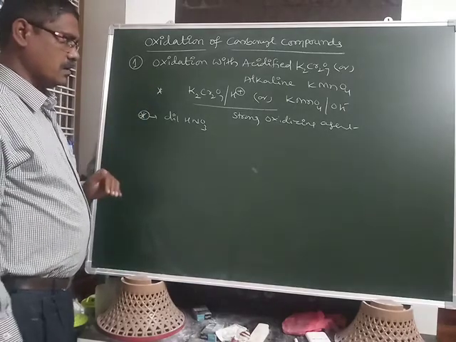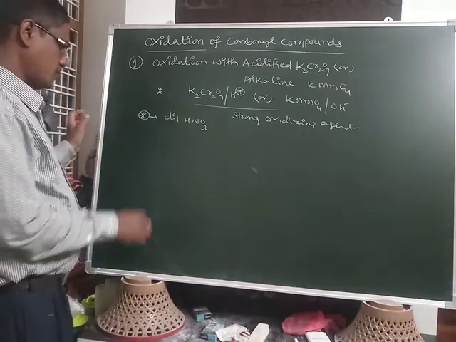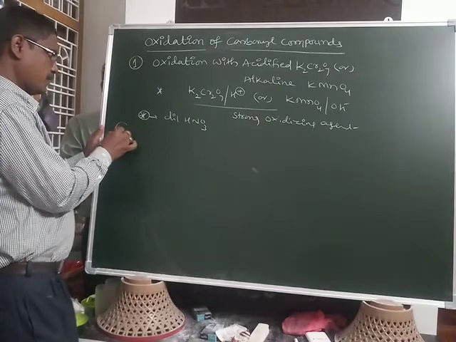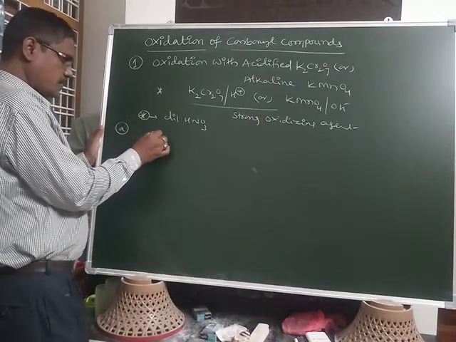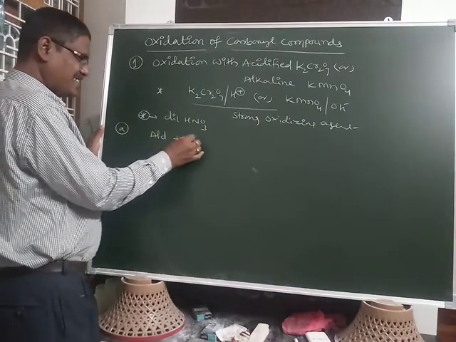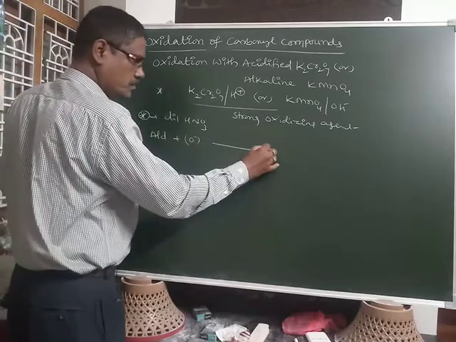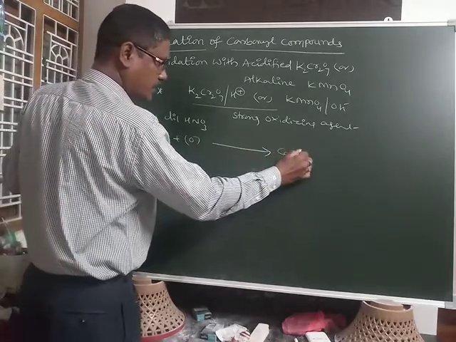With all these reagents, aldehydes oxidize into carboxylic acids.